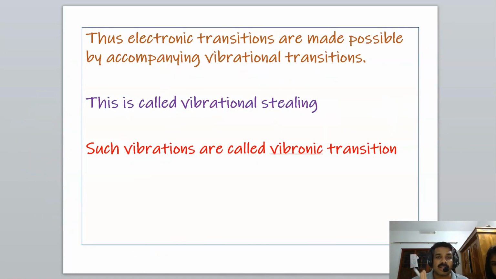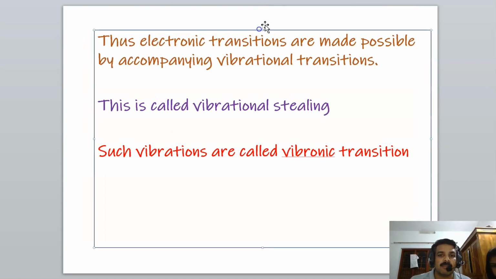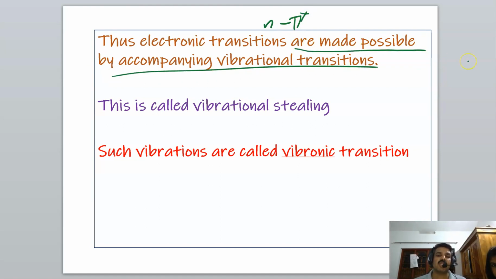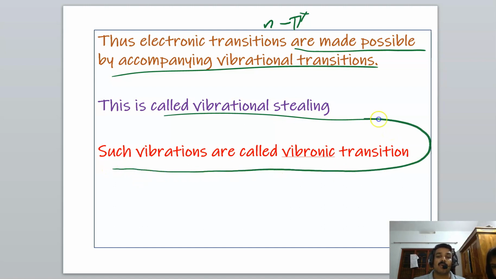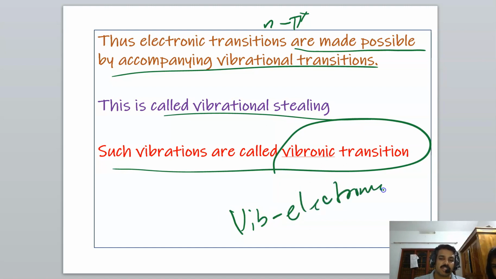This electronic transition, especially the n-pi star transition, is made possible by an accompanying vibrational transition, and this is called vibrational stealing, or such transitions are called vibronic transitions. Vibronic means vibrational electronic transition. Okay, so this is the point.